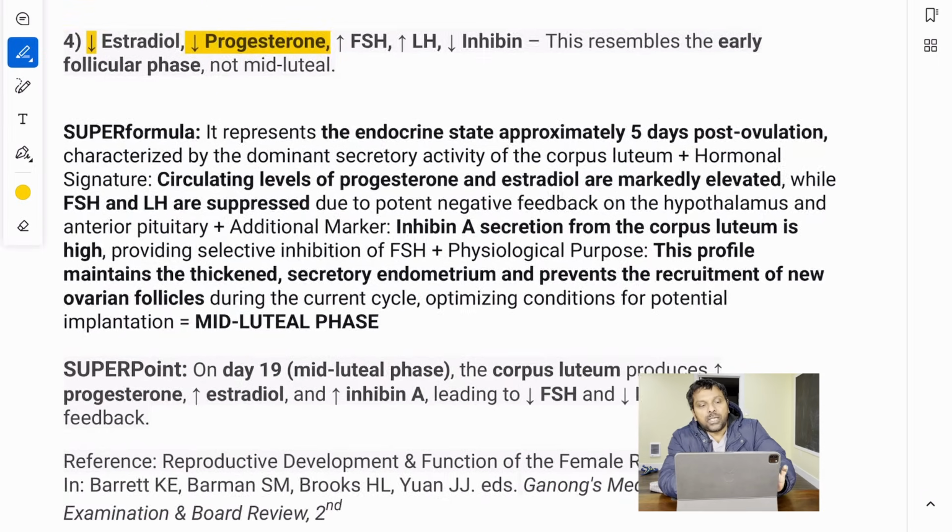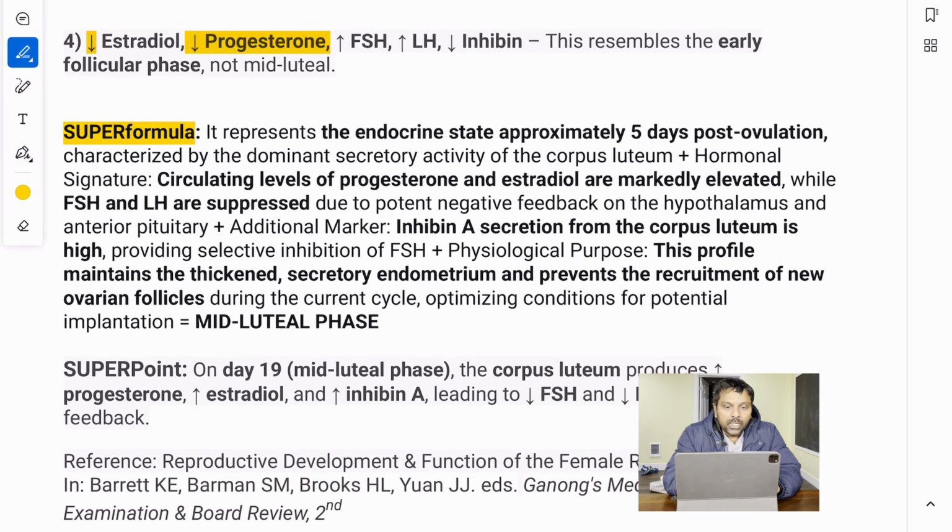So let us go to the SUPER formula. SUPER formula is about looking at certain keywords and getting to your answer in a few seconds. So what in the world are the keywords here?